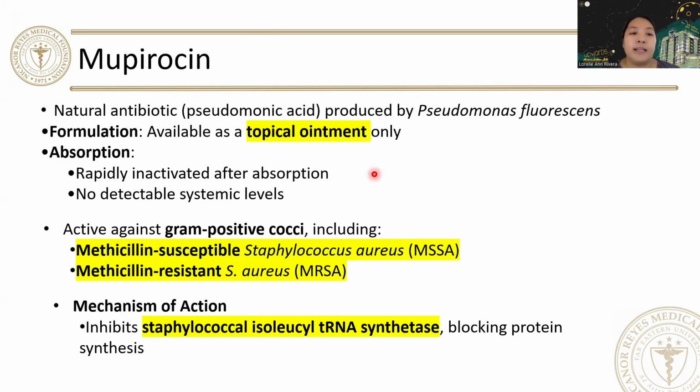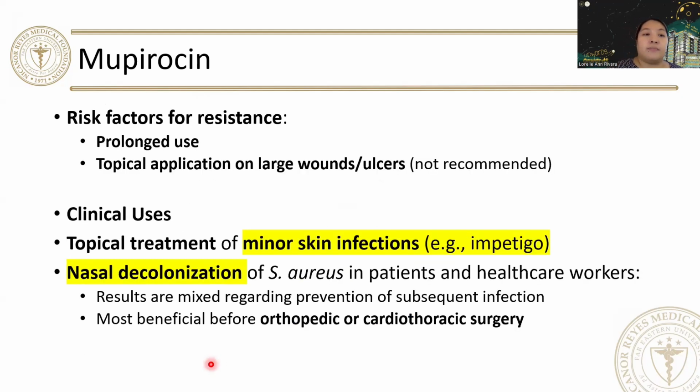So it is rapidly inactivated after absorption and has no detectable systemic levels. So it is mostly active against gram-positive cocci, including your methicillin-susceptible Staph aureus and even methicillin-resistant Staph aureus. The mechanism of action, it inhibits staphylococcal isoleucine tRNA synthetase enzyme, blocking protein synthesis of your staph infection.